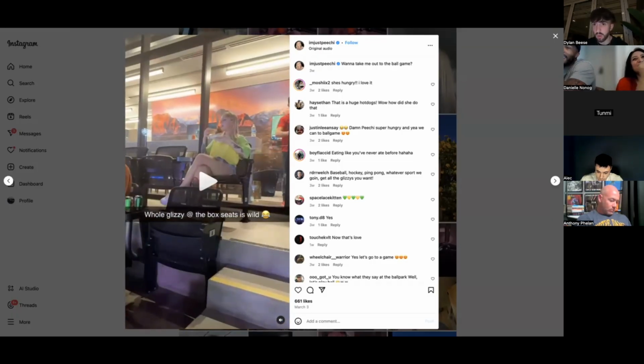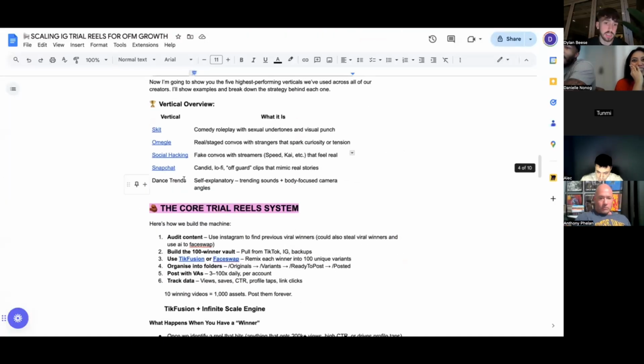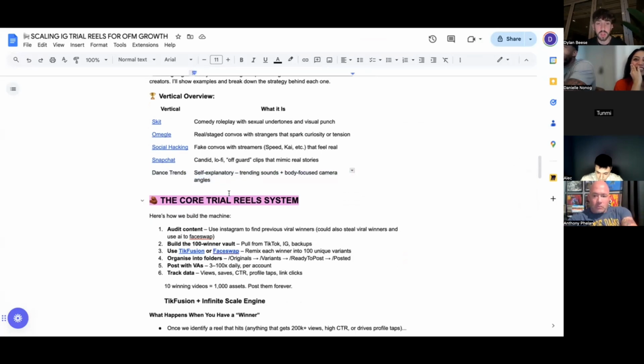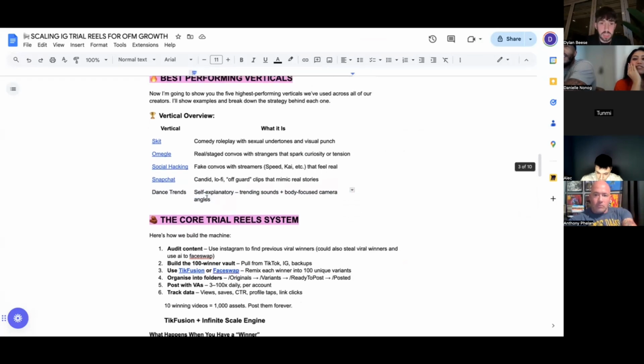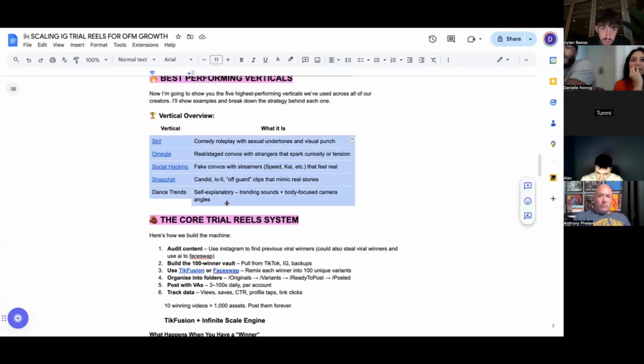So again, you've probably seen these all over Instagram, and these are one of the best performing verticals. And then lastly, dance trends, right? Don't need to show examples of that, self-explanatory. Dance trends are our fifth highest performing vertical. So these are the verticals that if you don't have, you want to start creating them as soon as possible.